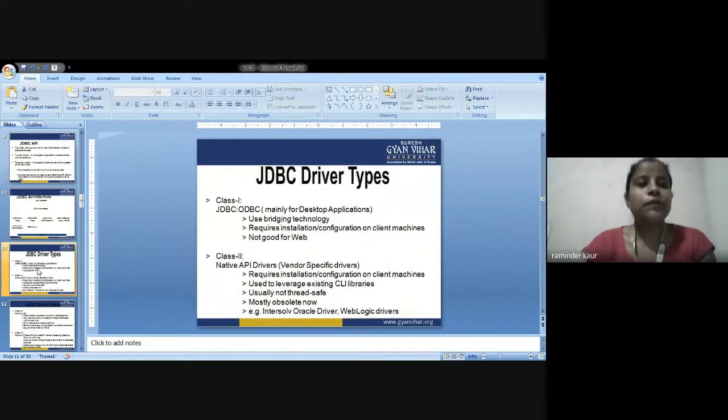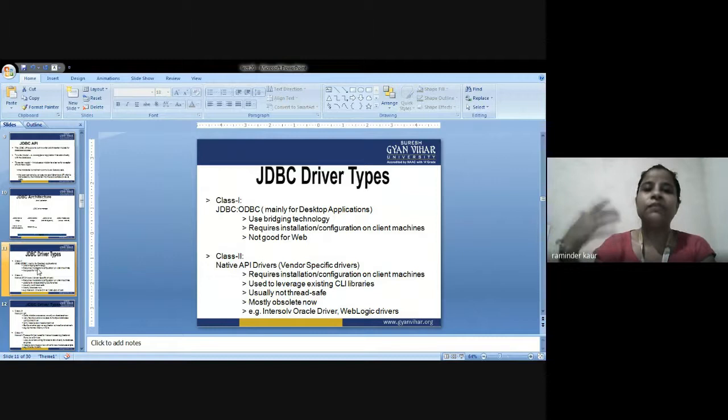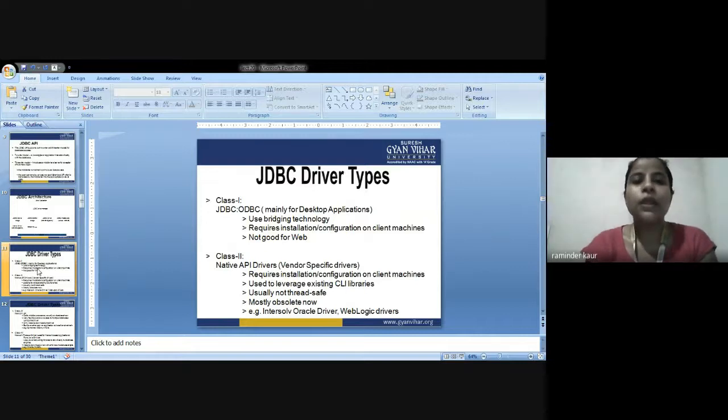So next is JDBC driver types. There are various classes that are defined, or I can say JDBC drivers are categorized into various classes. So what are those? Have a look at the same. Class 1. In class 1, there is JDBC-ODBC connectivity, which is mainly used for desktop applications. So what are the main points of concern regarding class 1?